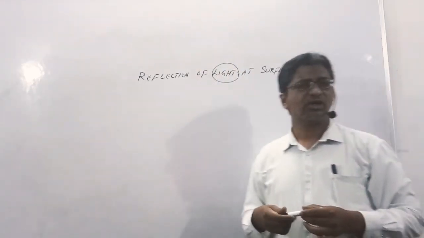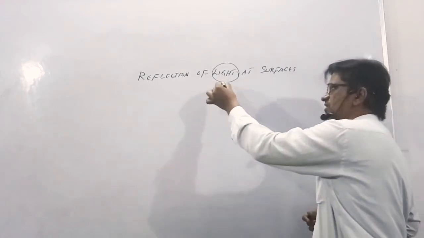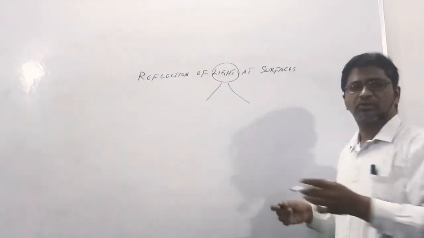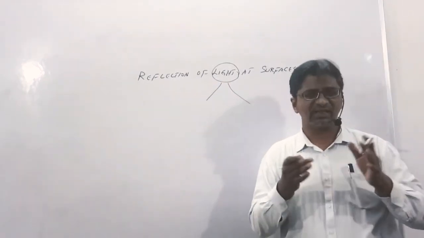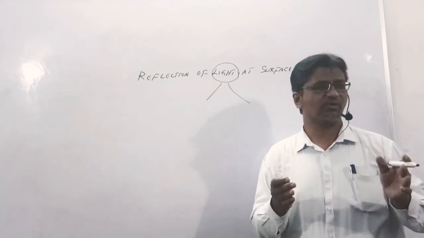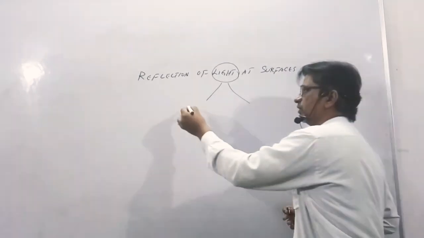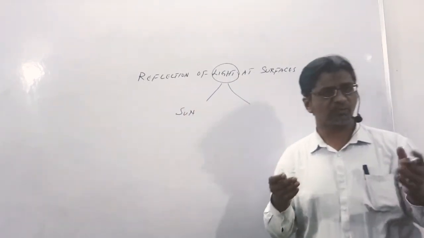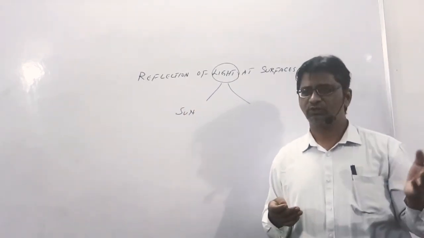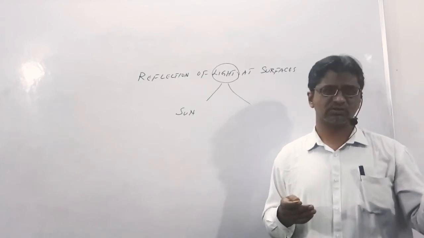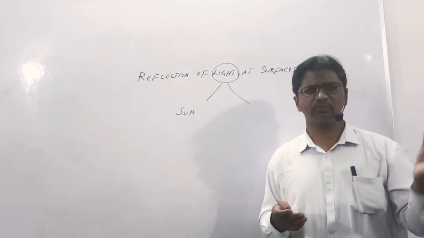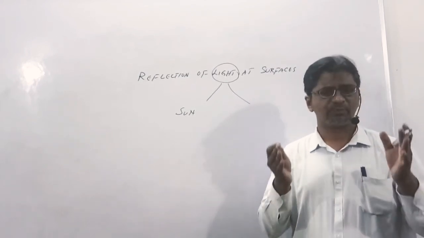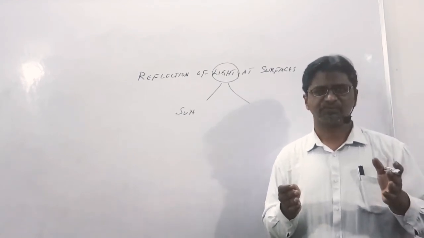Light में primarily there are two sources of light. One is the natural light, that is from your sun. Apart from your sun, there are many other sources like your tube light, your bulb, your mobile battery, your inverter. All these things are your secondary sources, which are human made, man-made sources. Primary source is your sunlight.